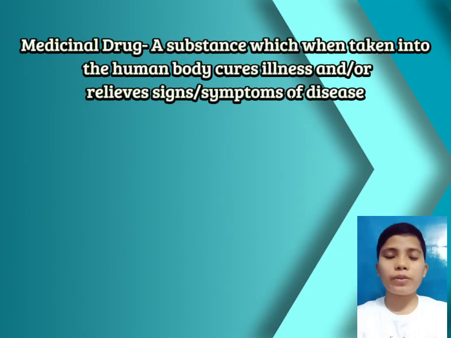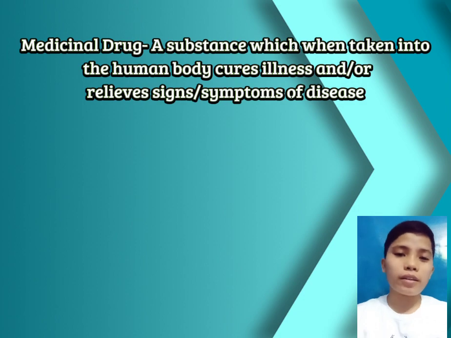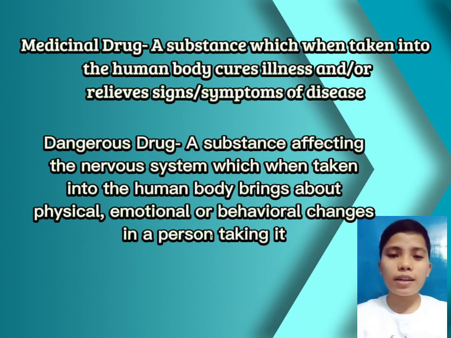There are two types of drugs. The first one is medicinal drugs. It is a substance which, when taken into the human body, cures the illnesses, signs, symptoms, and diseases. The other one is dangerous drugs. It is a substance affecting the nervous system which, when taken into the human body, affects or changes the physical, emotional, and behavior of a person.